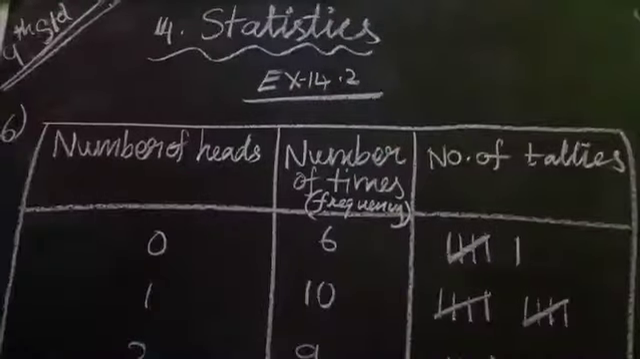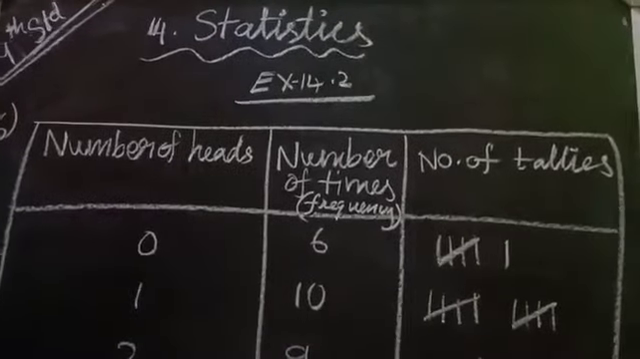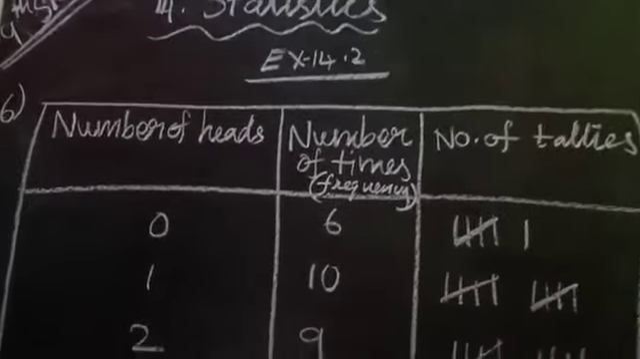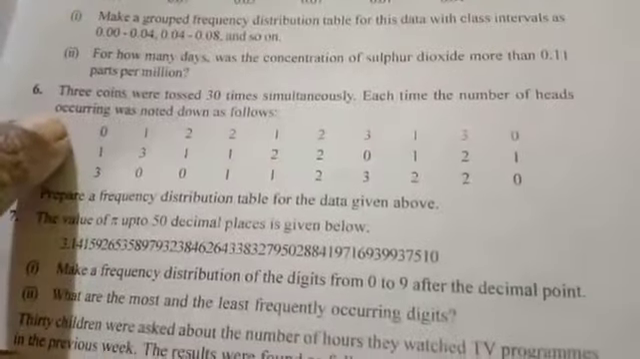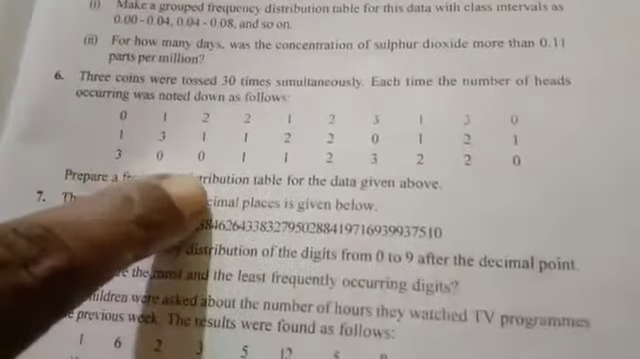Topic is Statistics, Exercise 14.2. Sixth question is: three coins were tossed 30 times simultaneously. Each time the number of heads occurring was noted down as follows: 0, 1, 2, 3, like that they have given. Prepare a frequency distribution table for the data given above.